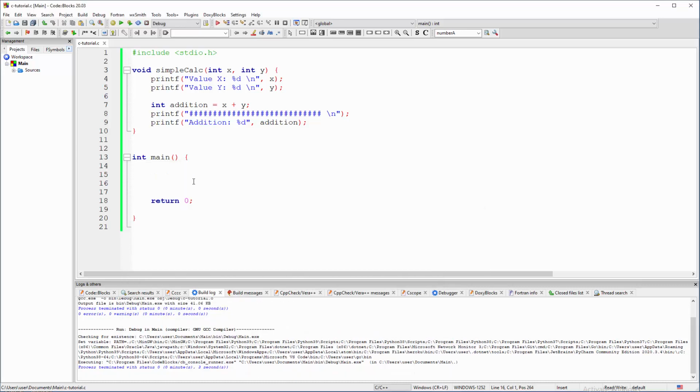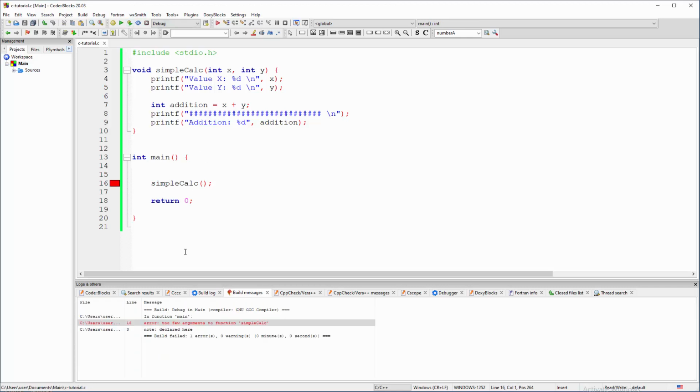So let's call it right here. The code is a little bit ugly, but don't worry about that. So simple calculator, and if we don't provide food, if we don't provide parameters, the program will fail, because this function demands stuff. If we have parameters when we create a function, we must state them down there when we call that function. So we're gonna have problems. See, too few arguments to function. Too few means, well, we don't have enough. Meaning here we're gonna say 5 and 10.